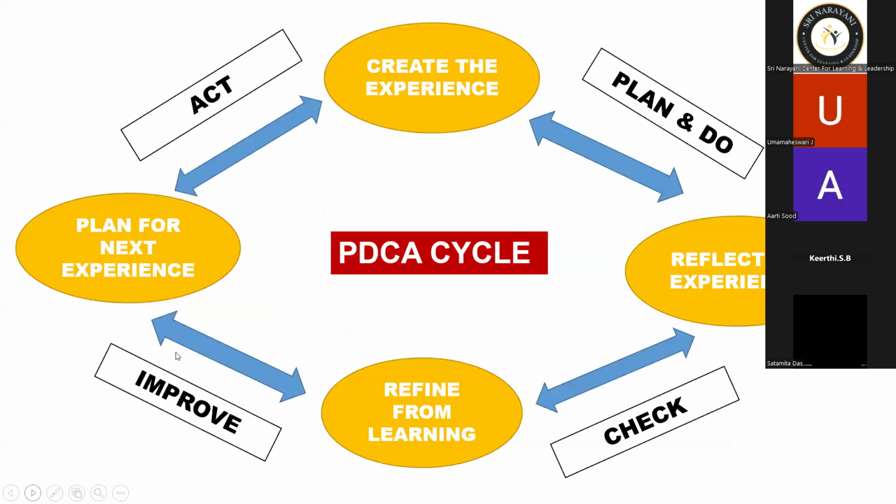Yes, sir. Can we move on to the next slide? Next, we have the PDCA cycle. So, what is the PDCA cycle? P is plan, D stands for do, C for check, and A for act. What is the plan? What is that P, plan?